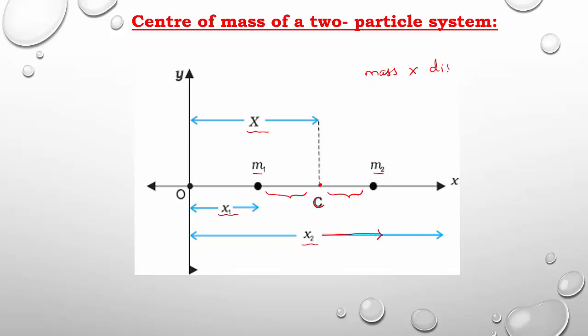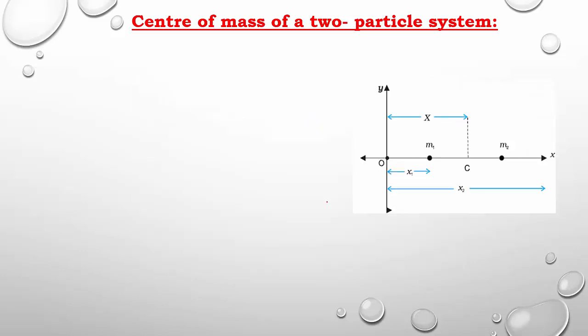Mass and distance of each particle from the center of mass is equally distributed, that is from point C. So according to this statement, we can write the expression. The product of mass and distance is equally distributed on both sides. So first come to the particle m1. The mass of the first particle is m1, product of mass and distance.